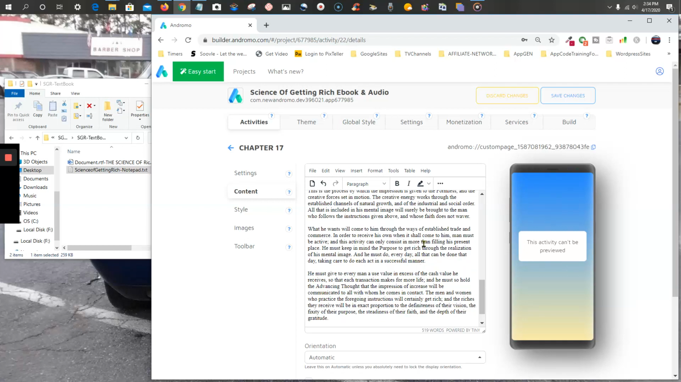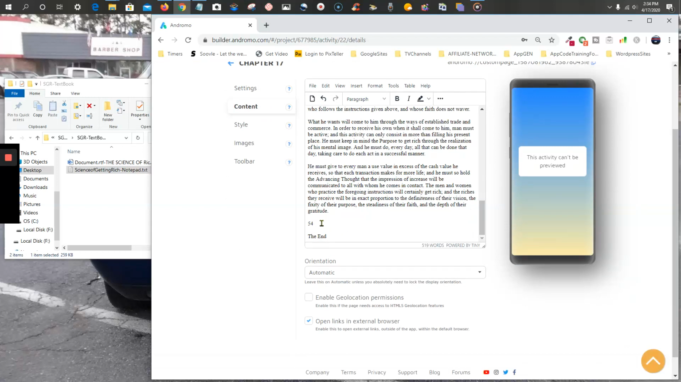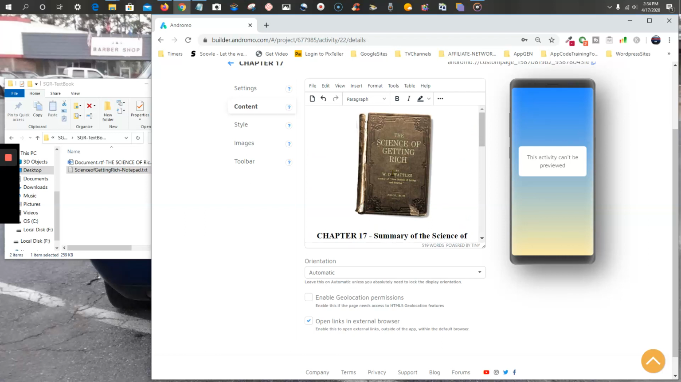All right. Looks good. Okay. And this one, you got a little book there. So, like I said, that's your option. You can put a little image there on every chapter if you want. If not, you can just leave the text. Okay. So far, so good. Alrighty. And let's save.